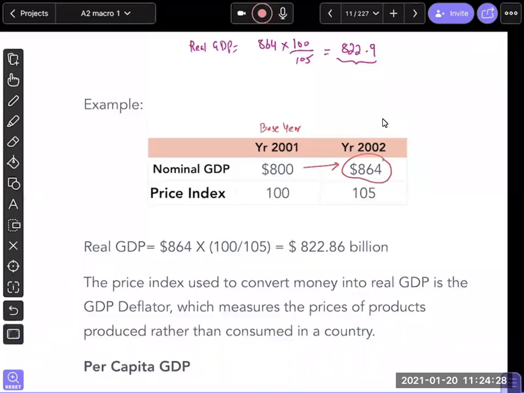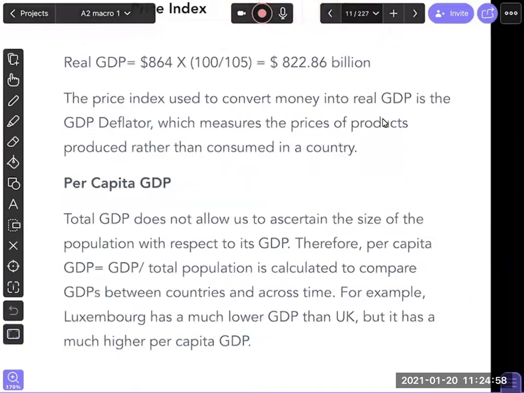So the next thing we want to talk about is what we call per capita GDP. What is per capita GDP? When we're comparing two countries, not only do we take into account inflation, but we also need to take into account population. For example, India versus Pakistan, the population of India is huge. So when you have a huge population, GDP may not be a good indicator of performance.